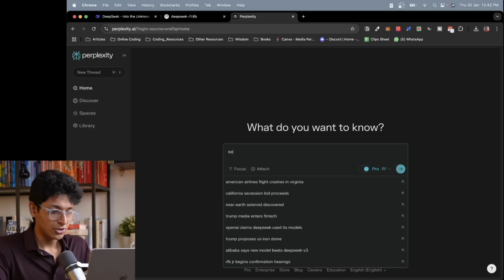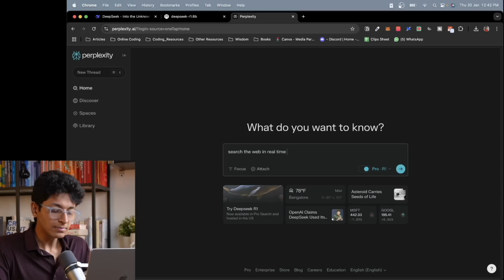So I'll say: search the web in real time for the latest news in the space of AI, and use R1's reasoning capabilities to analyze the best ideas to start an AI business today in 2025.